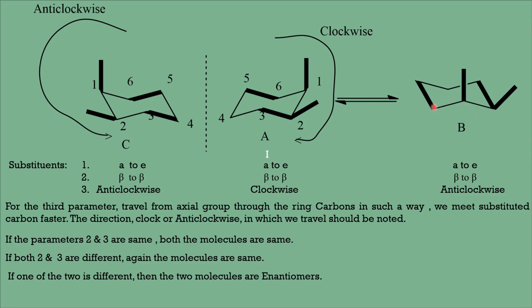At the same time, energy wise, these two have the same energy, since they have one methyl in the axial and one methyl in the equatorial. Both have equal energy. Since they are equal in energy, they cannot be separated, they cannot be resolved. So these two are DL pairs, enantiomers which cannot be resolved. Therefore, the relationship between A and B is that they are non-resolvable enantiomers.